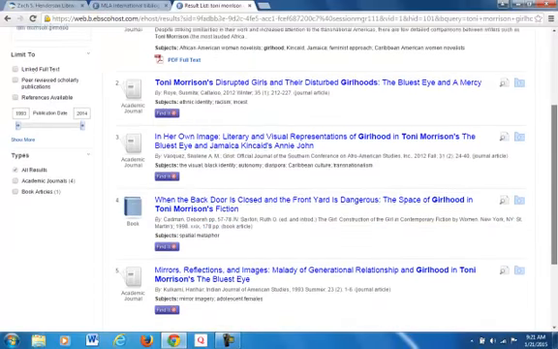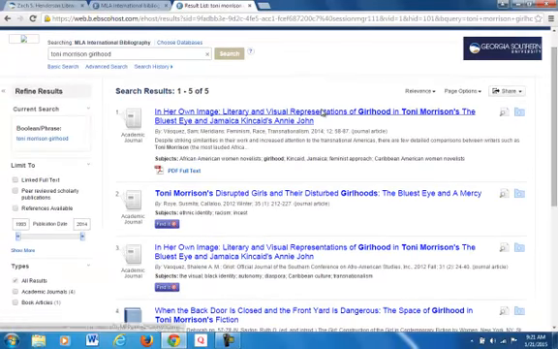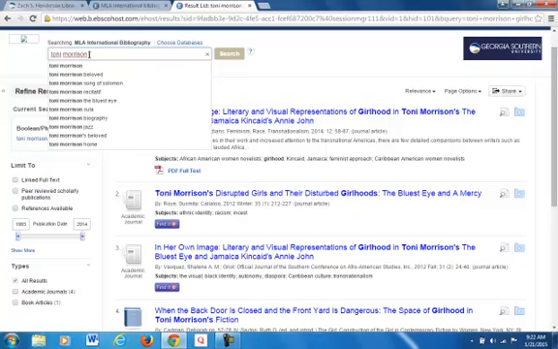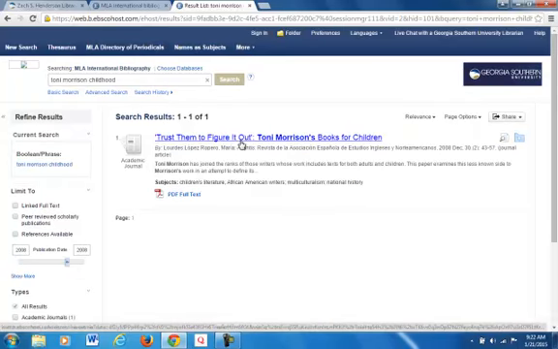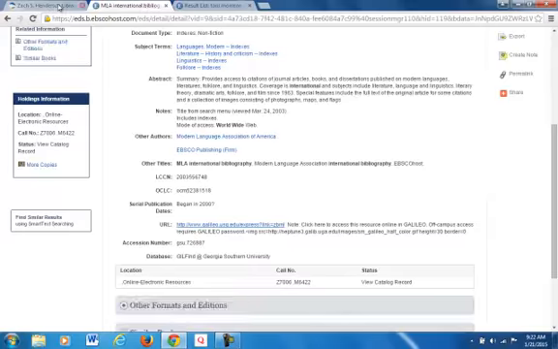Okay, so this has come up with a lot more narrow choices, and a perfect visual representation of girlhood in Toni Morrison's The Bluest Eye. If I wanted to expand this search a bit, since I'm doing a study in childhood, Toni Morrison childhood, books for children, not quite what I needed, so obviously that narrows it down a little too much.